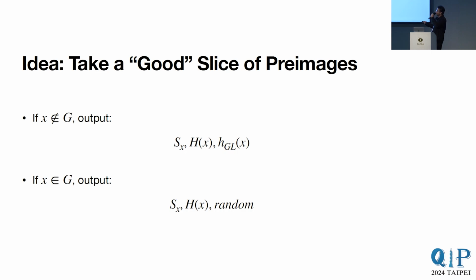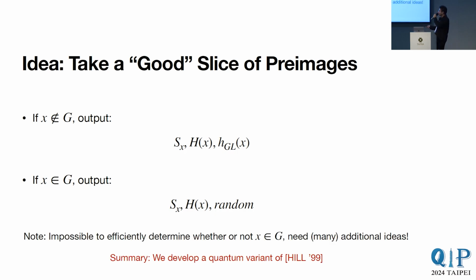when x is not in our good slice, we make sure that the distributions are identical. We continue using the Goldreich-Levin hash. But if x is in our good, well-behaved slice, we replace it with a random bit. So instead of it always being a random bit, it is a random bit only when we are in the good slice. And now, because this good slice is pretty well behaved, we do manage to get statistical distance and computational indistinguishability. But this introduces new problems. The new problem is that it is not efficient to determine whether or not x is in this good slice G.